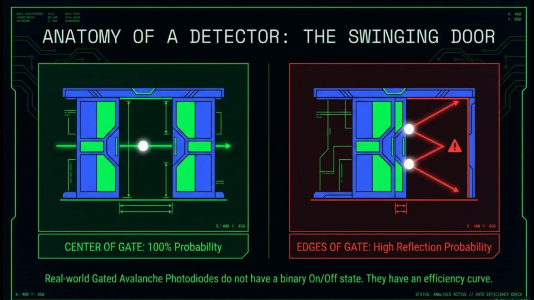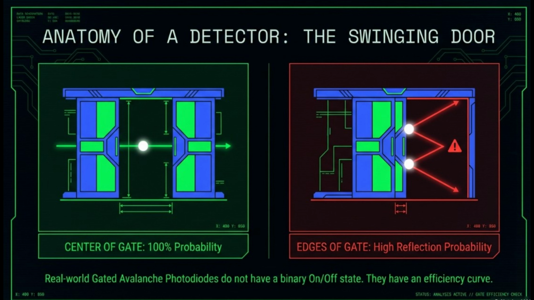Now, look at the red panel. This represents the edges of the gate. As the gate is either ramping up or beginning to close, the detector becomes physically less responsive. If a photon arrives here, there is a high reflection probability. It doesn't trigger an avalanche. Instead, it bounces off the hardware's internal physics.